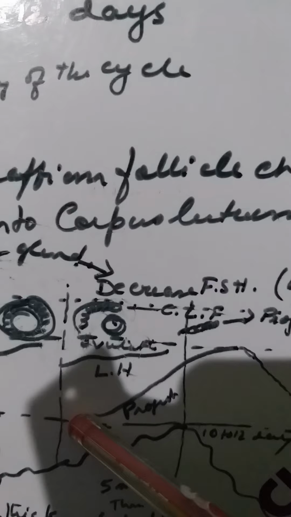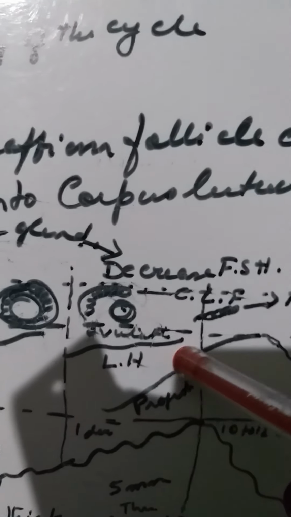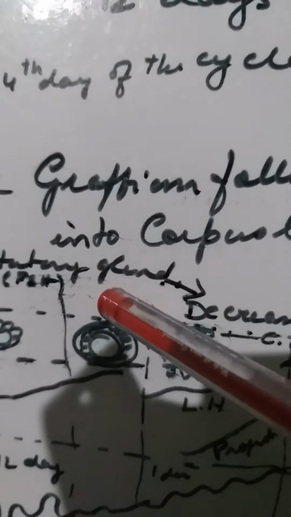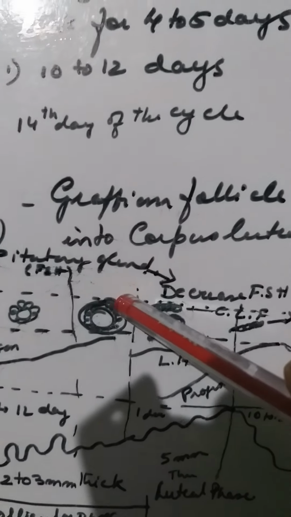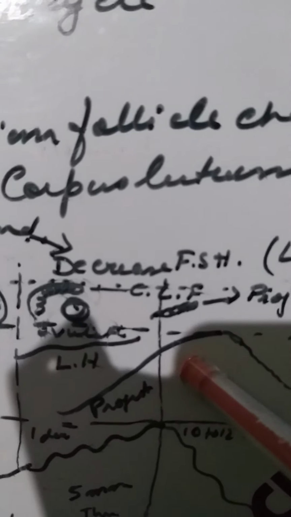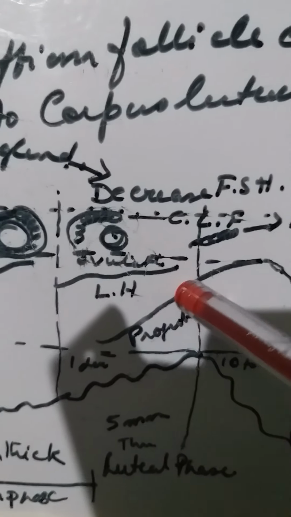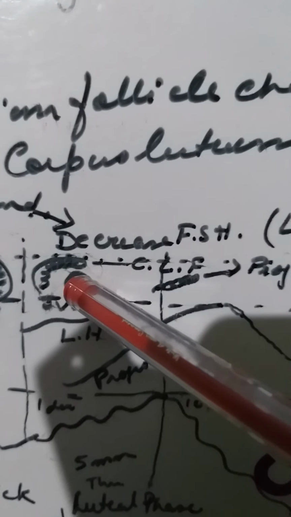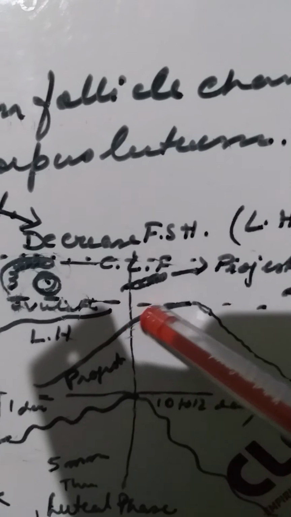Now when this luteinizing hormone is at the maximum, the pituitary gland is again stimulated to secrete progesterone. And this increased amount of progesterone helps the corpus luteum, which degenerates and secretes the progesterone.